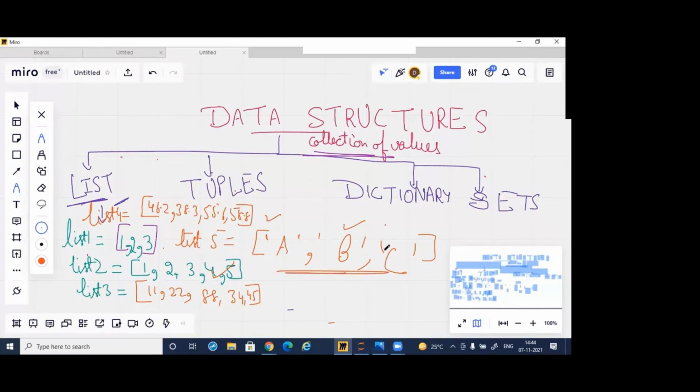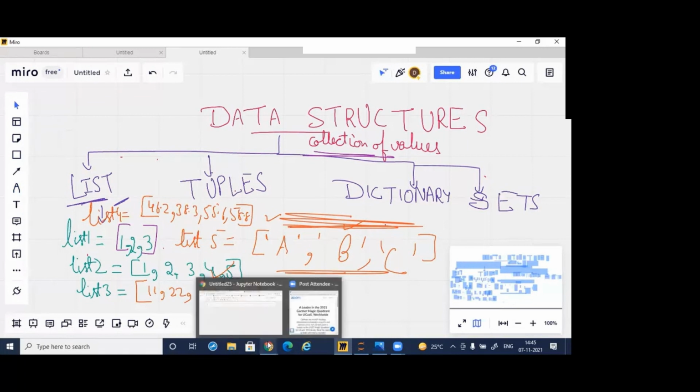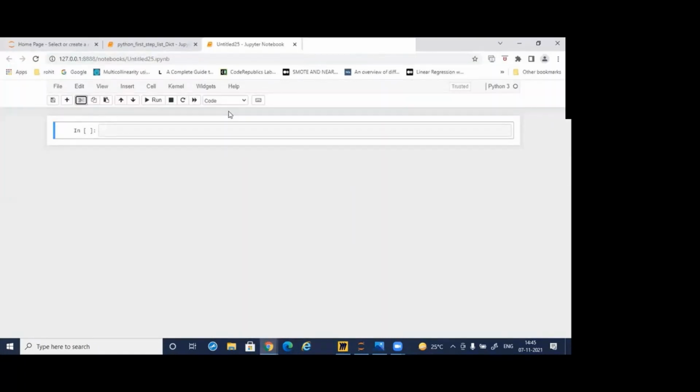Even I can write the mixed list. So let's learn how to create the list now. For and, or, not, I told you a little bit, I'll do that later on. So here, let's go ahead now. Let's make the data structures and lists.